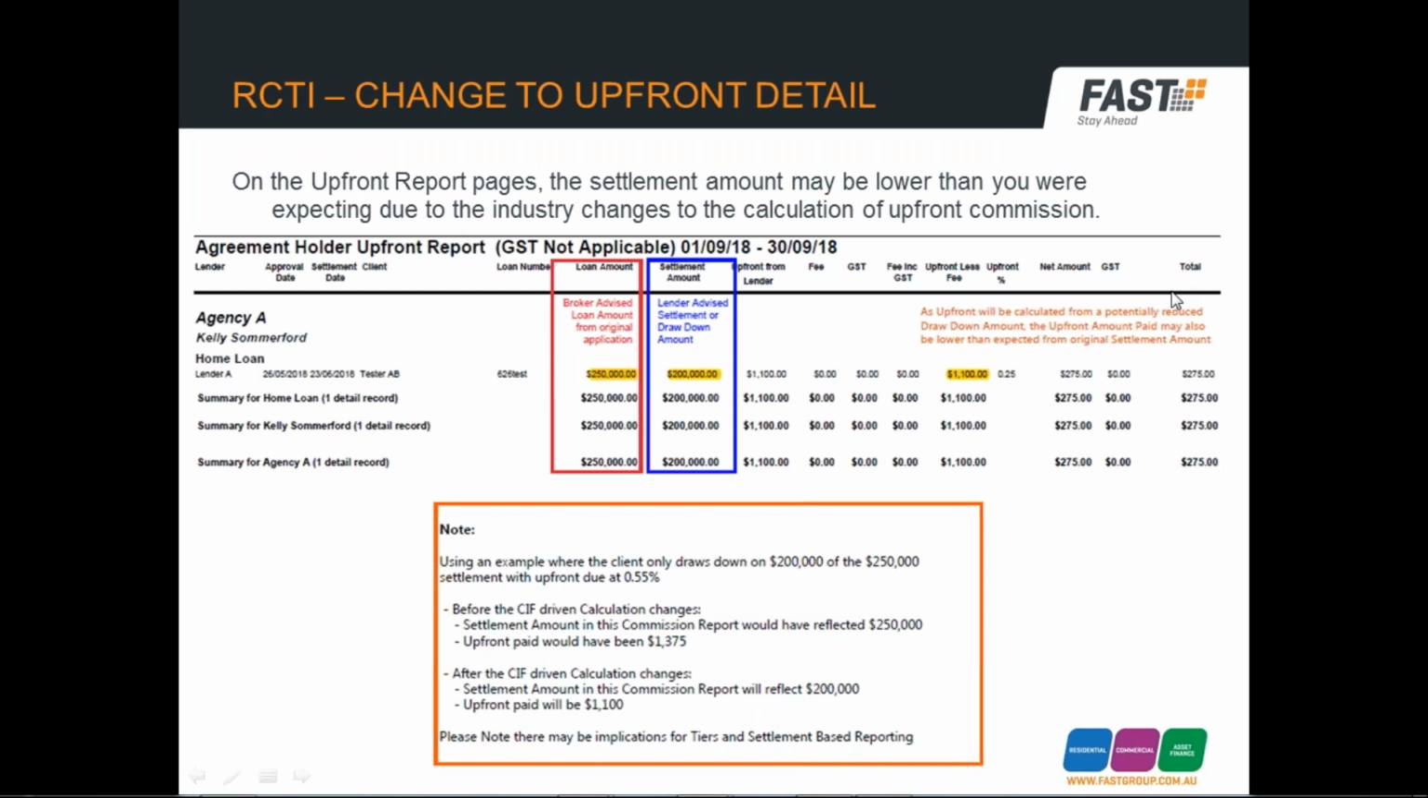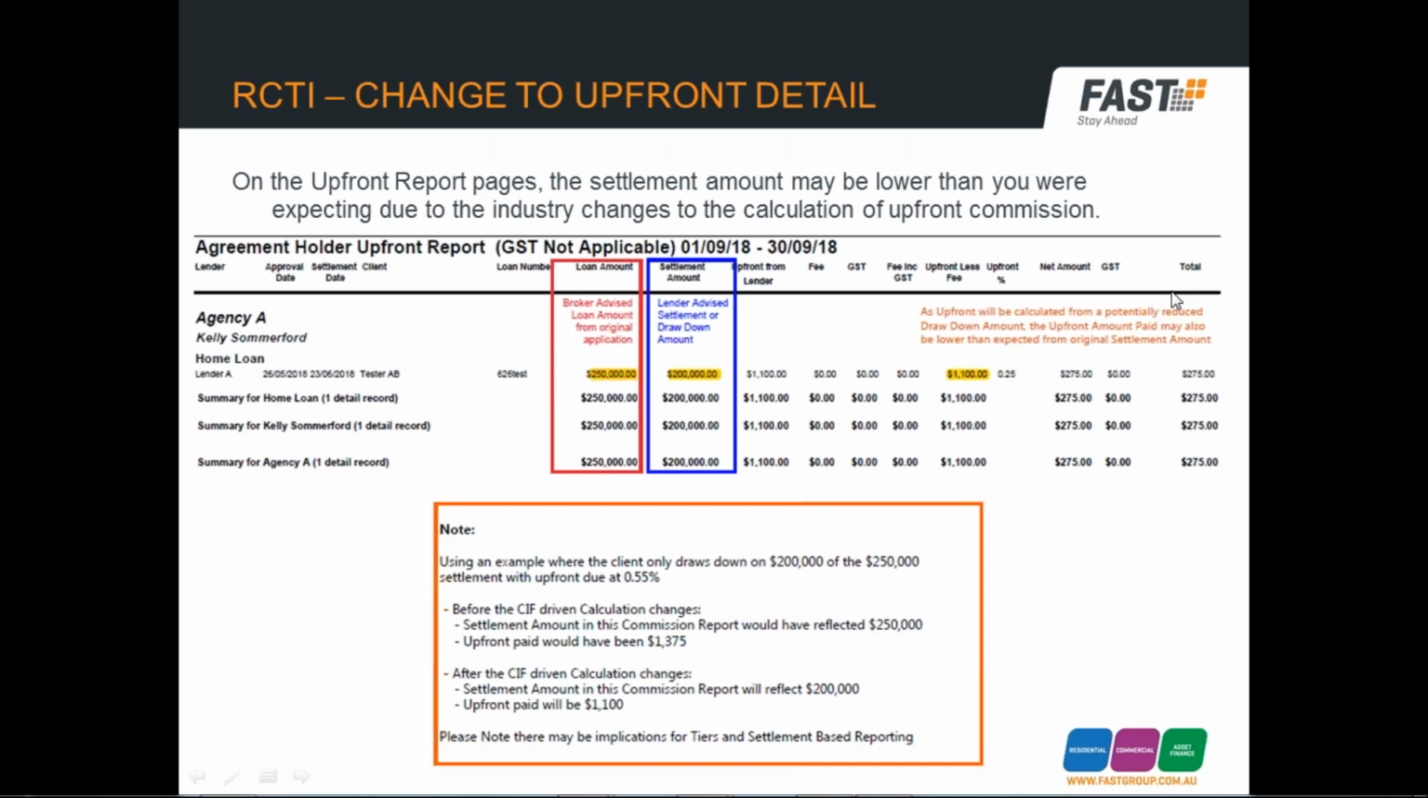Using the example detailed on screen, where a client settles for $250,000 but only draws down $200,000. Prior to the CIF changes, the settlement amount would have reflected the settlement of $250,000 and, at a percentage of 0.55, an upfront payable of $1,375. Post-CIF changes, the settlement amount will only reflect the $200,000 drawn down, resulting in an upfront of $1,100 at 0.55%.